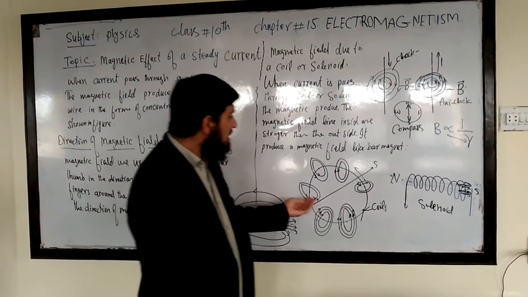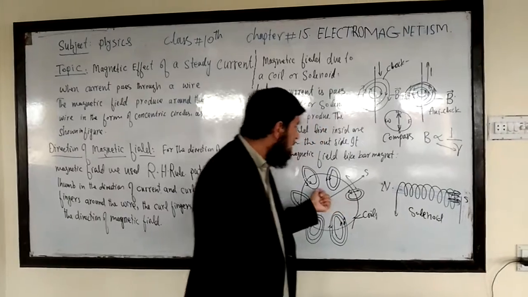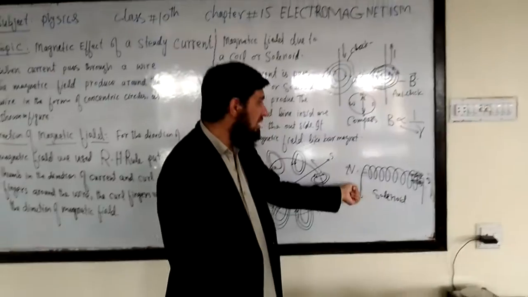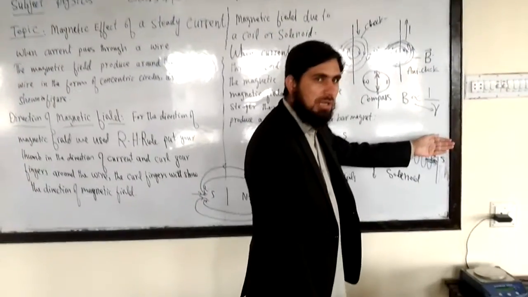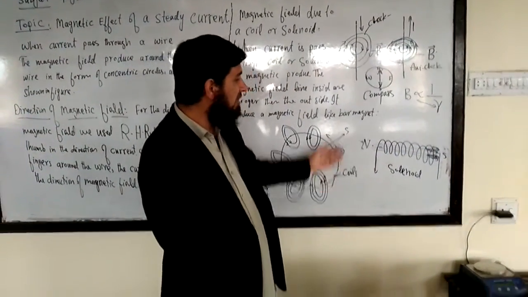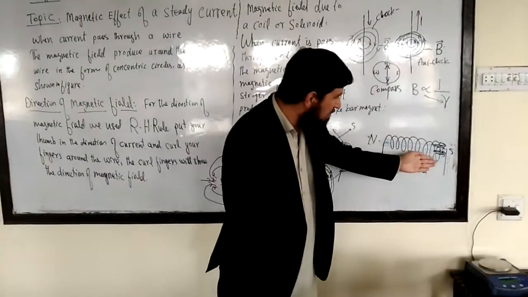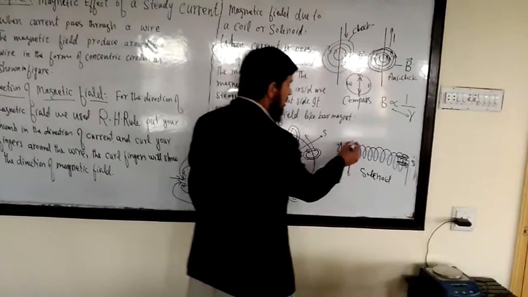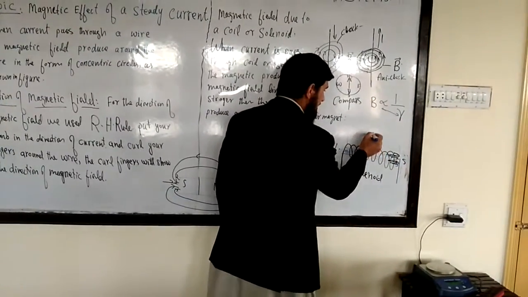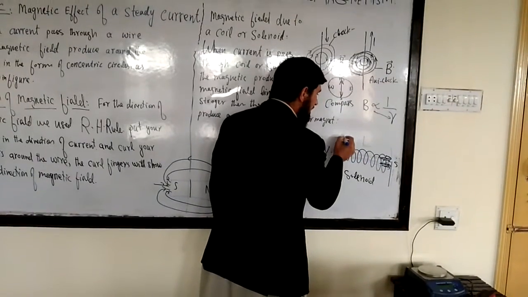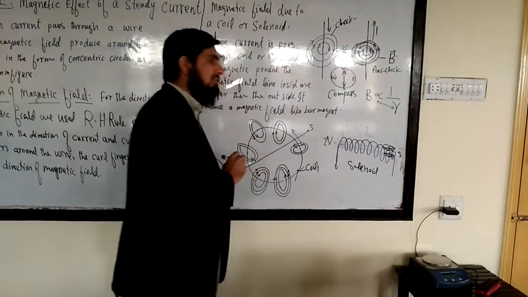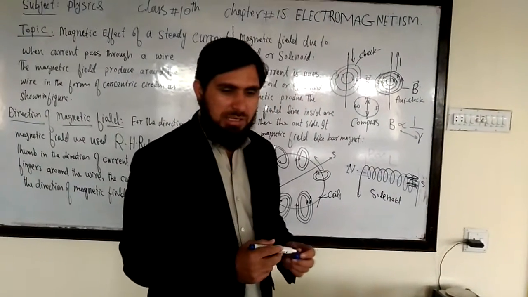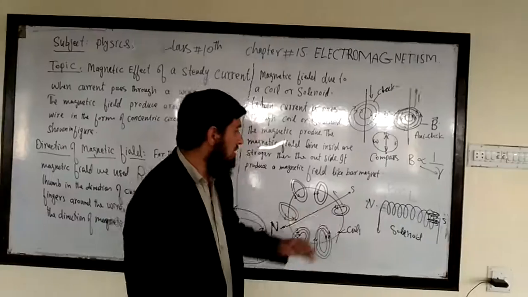From a wire. Here you can say that the magnetic field is proportional to the length of the solenoid. How many turns do you have in this case? If you increase the number of turns, the length increases. So you can say this is the whole length from this point to this. This is the length of the solenoid. So the magnetic field here is proportional to the length of the solenoid. Increasing the length of the solenoid, you will increase the length of the wire. So the magnetic field due to a